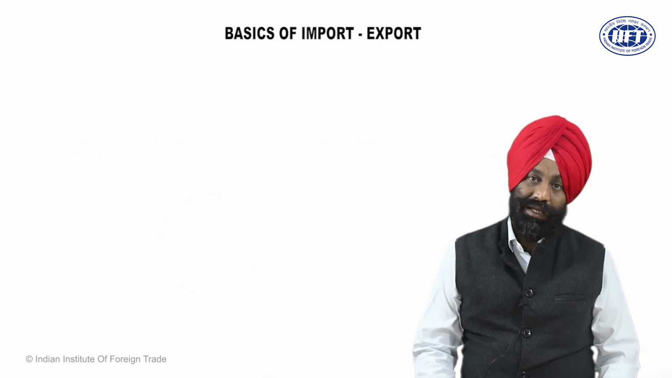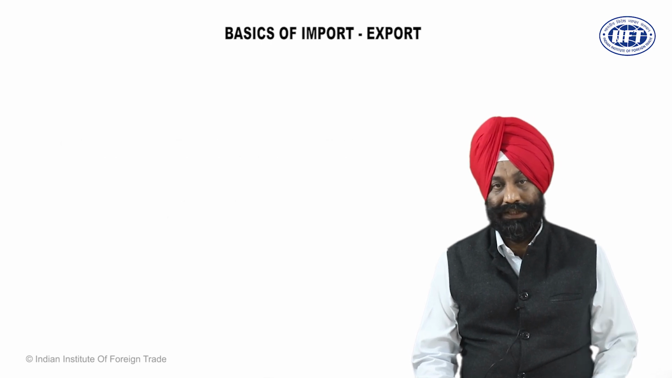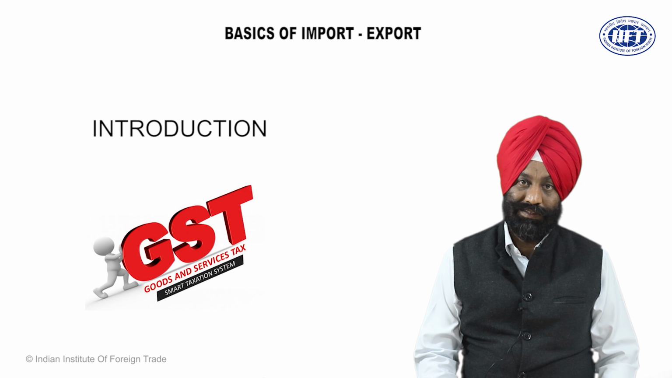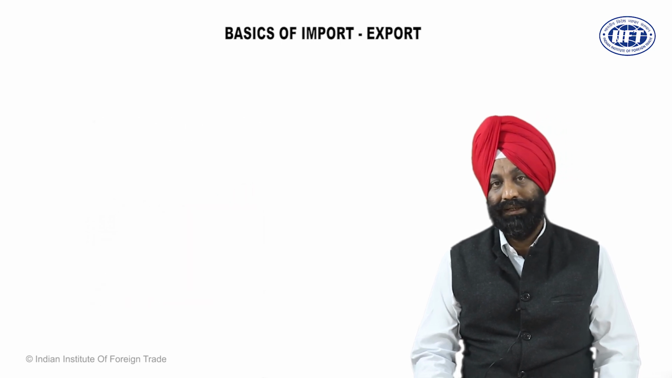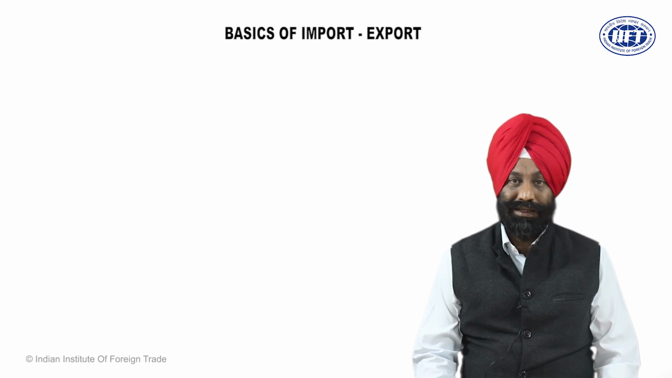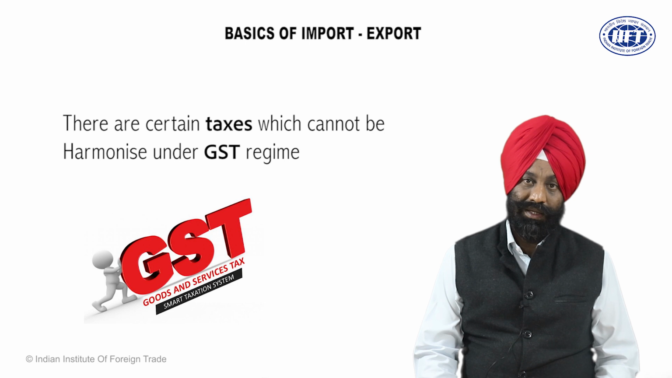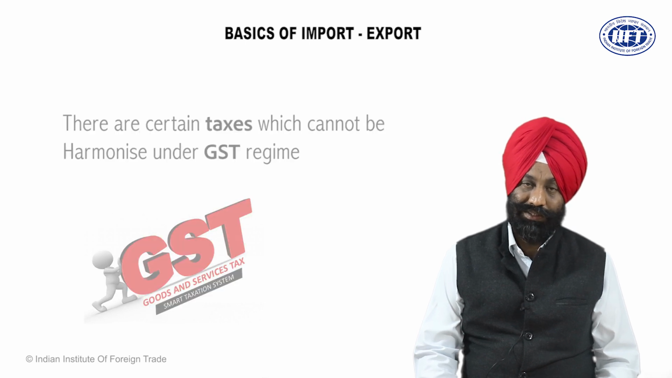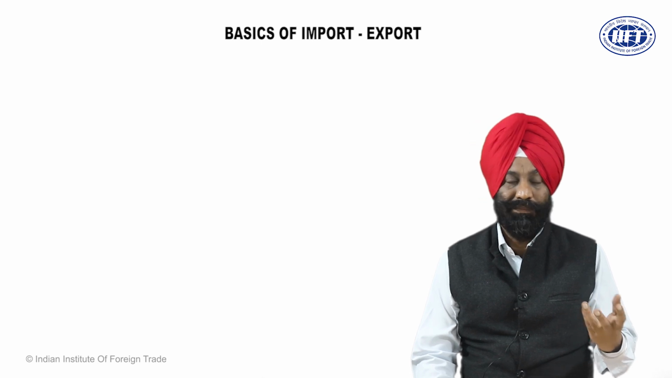Dear friends, in the export chain, the exporter pays several taxes. With the introduction of GST, a lot of taxes have been harmonized into one tax. It has been one of the greatest reforms by this government. But still, there are certain taxes which cannot be harmonized within the GST regime. For example, there is one tax called import duty, customs duty, that we pay.